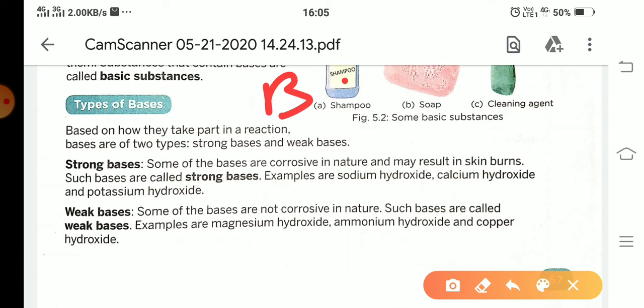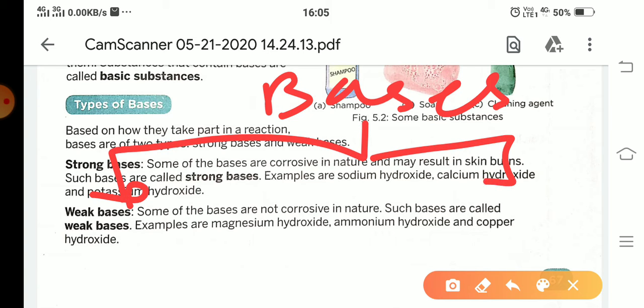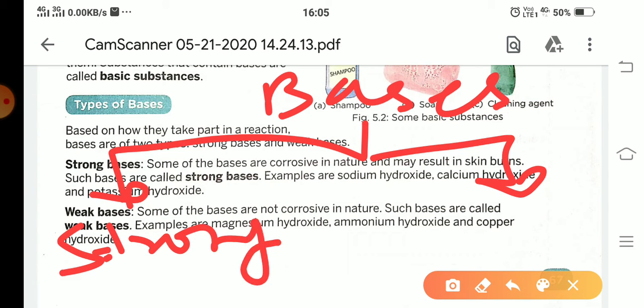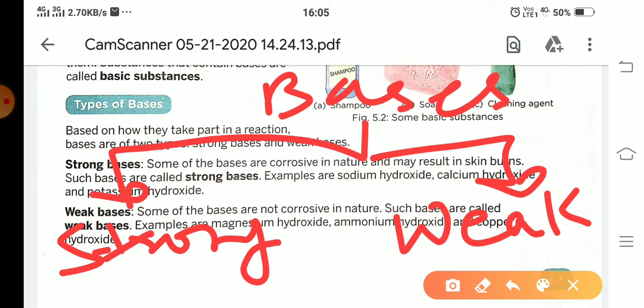Bases are classified into two types. First is strong bases, and second is weak bases. There are two types of bases, strong bases and weak bases.